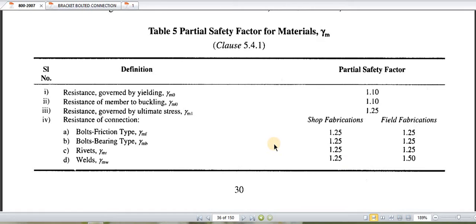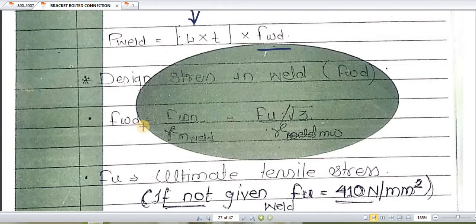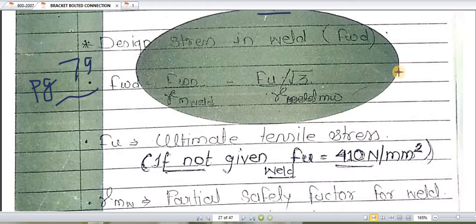So we have referred to the clause from page number 79. We have to refer to IS 800 2007 for the clause that is mentioned. Directly this FWD we have taken from IS 800 2007, page number 79. So FWN is FU divided by square root of 3 gamma MW. Gamma MW we have to take from table 5.